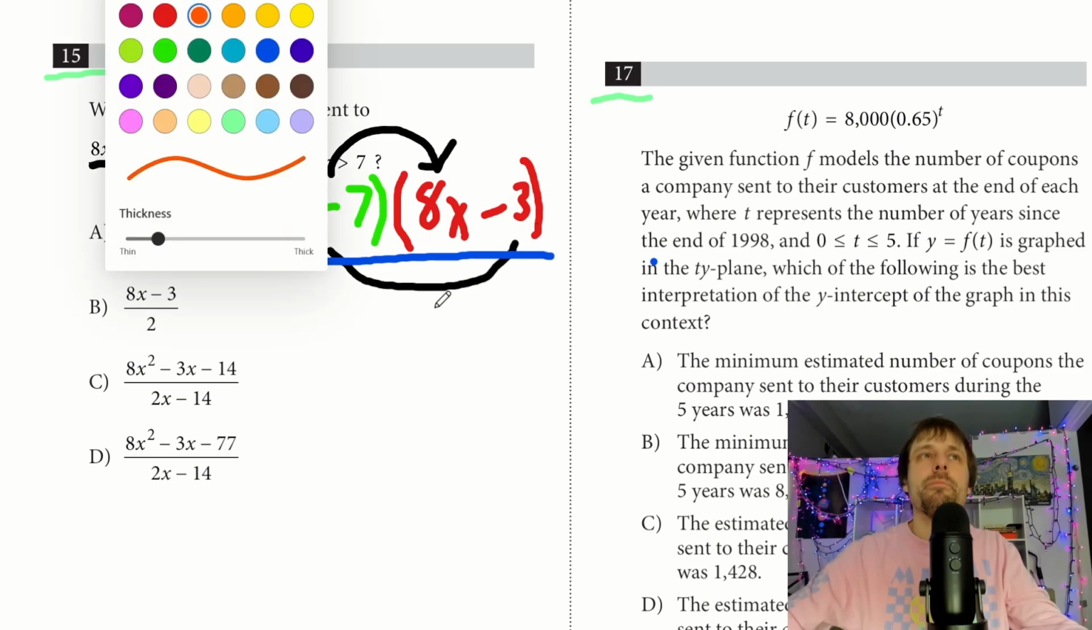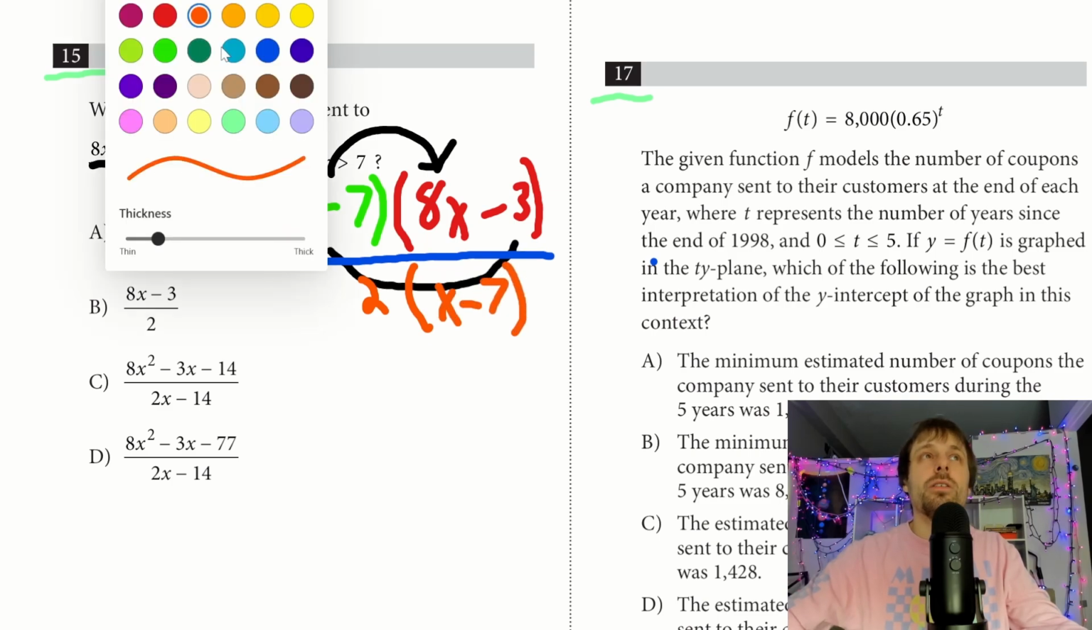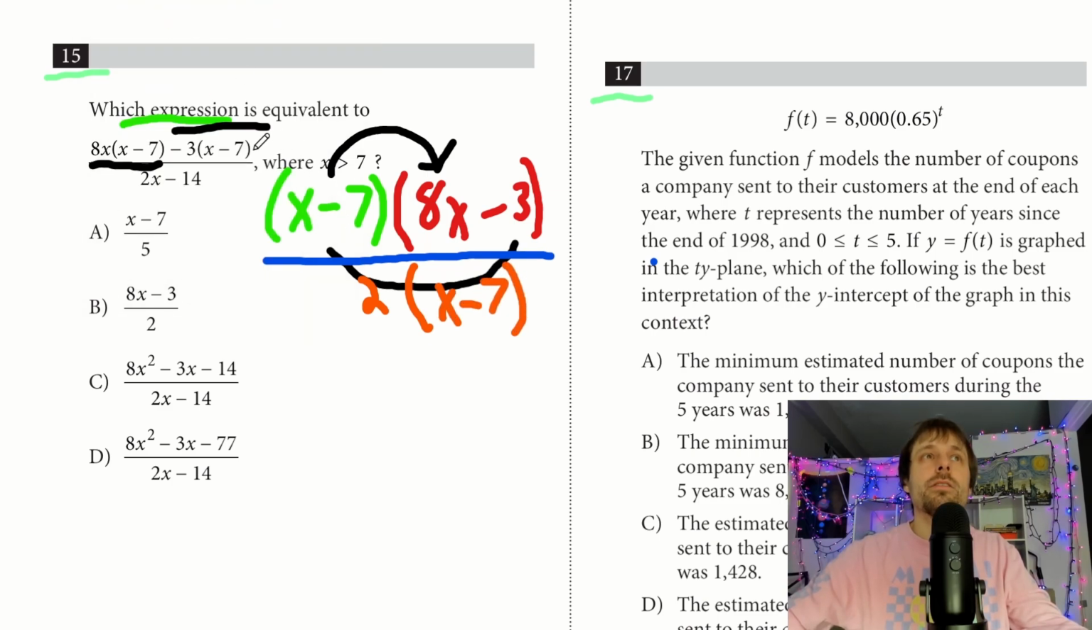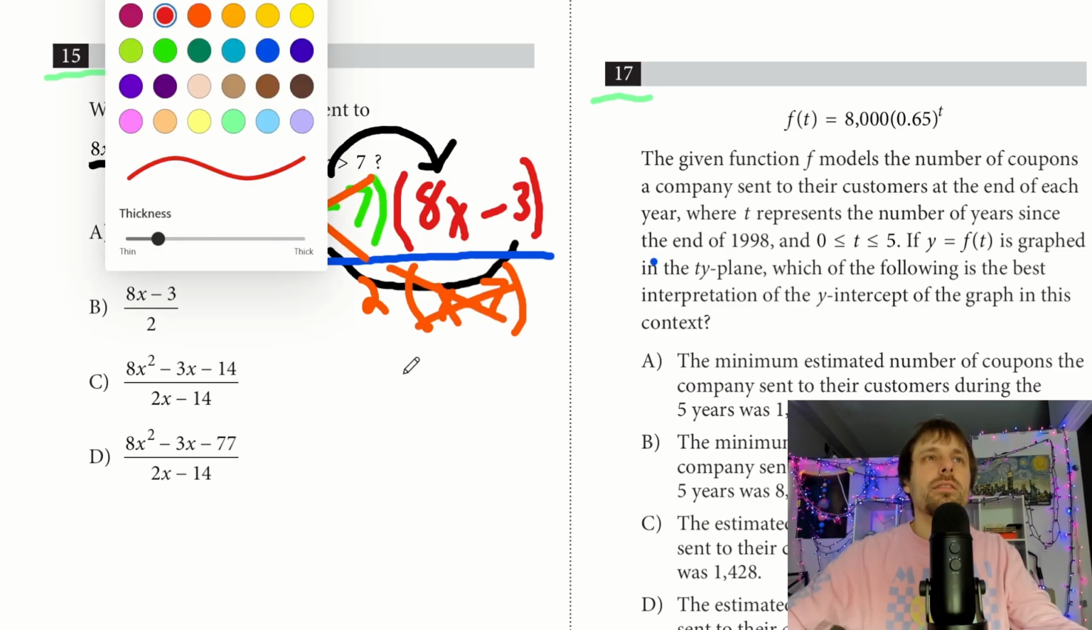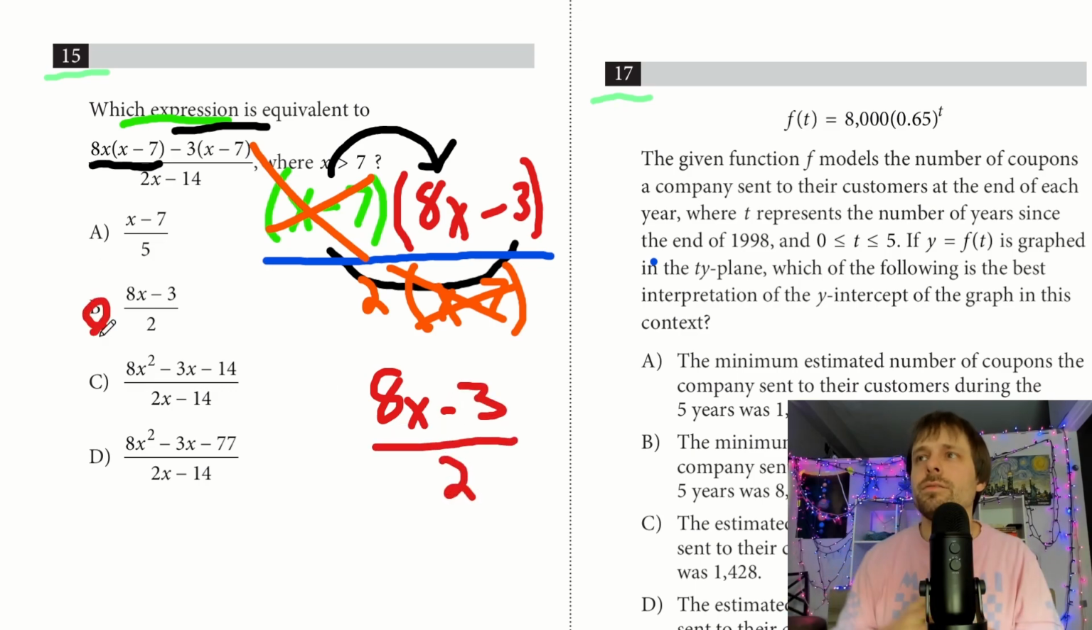I can take a 2 out. If I take a 2 out of the bottom, I should be left with x minus 7. And then I can cancel out numerator and denominator, the x minus 7s. And I should be left with 8x minus 3 divided by 2, or answer choice B for 15.